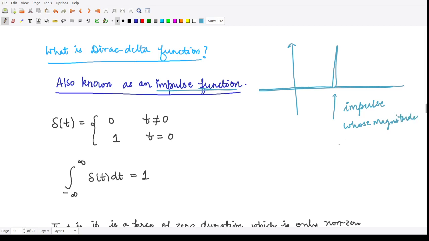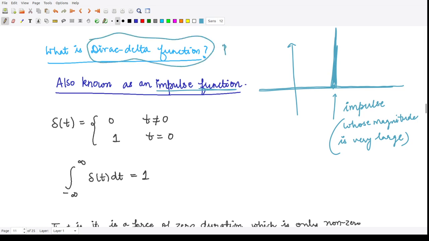So this function, where you have a very large quantity at one single point and everywhere else it is equal to 0, represents the Dirac delta function, and it was first given by Paul Dirac.